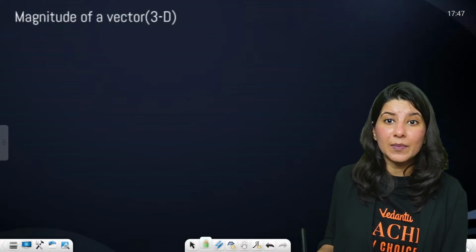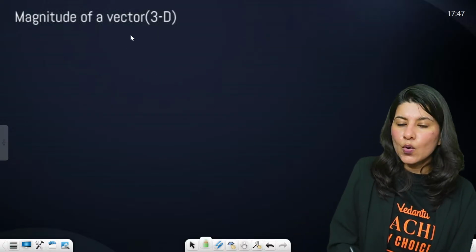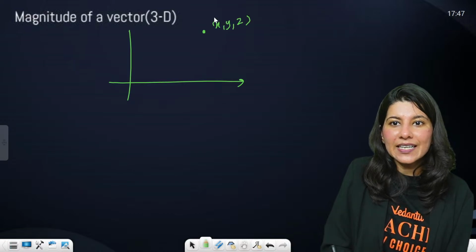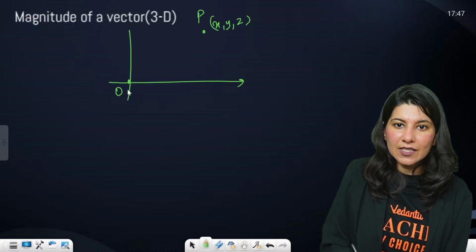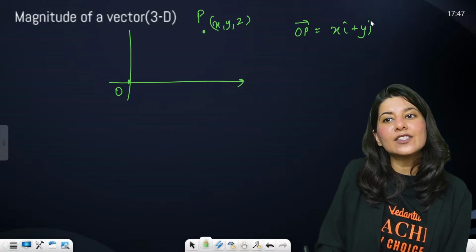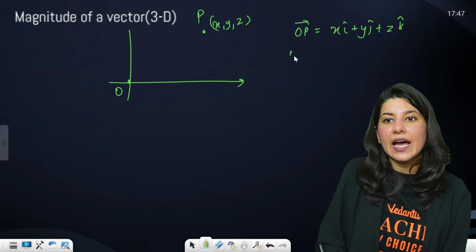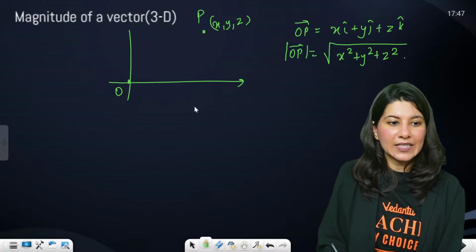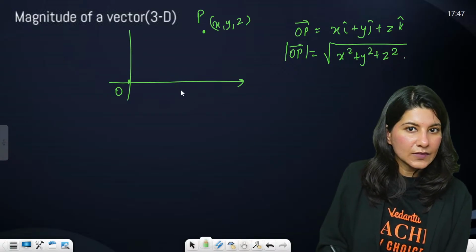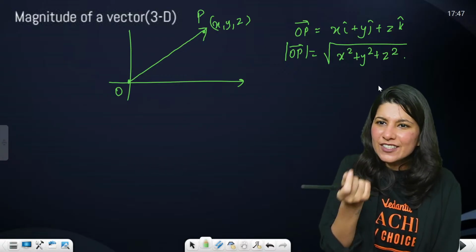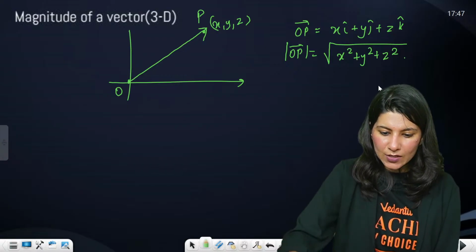But what will happen in 3D? In 3D, obviously you will have x comma y comma z. This is again point P, this is again point O. The OP vector will be x i cap plus y j cap plus z k cap, and the OP magnitude will be the square root of x square plus y square plus z square. Getting it? So between 2D and 3D there is just one term of difference, z square, nothing else.